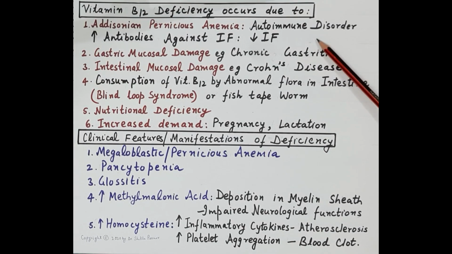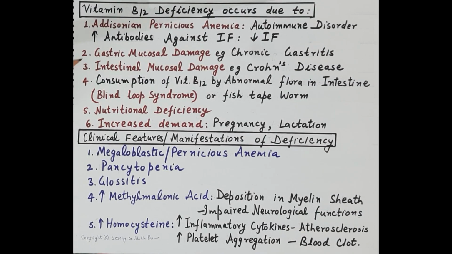This we have already discussed, the role of intrinsic factor during the absorption of vitamin B12. Second cause behind the deficiency of vitamin B12 is gastric mucosal damage.